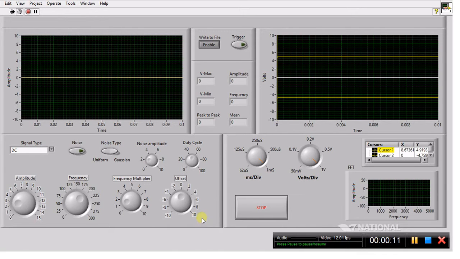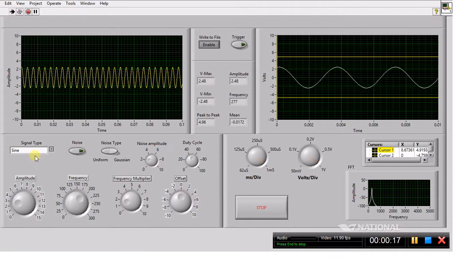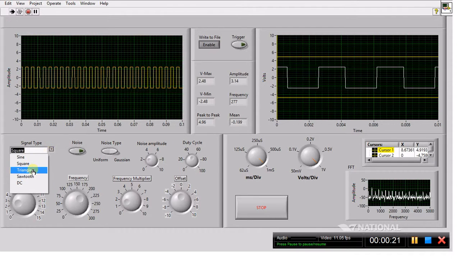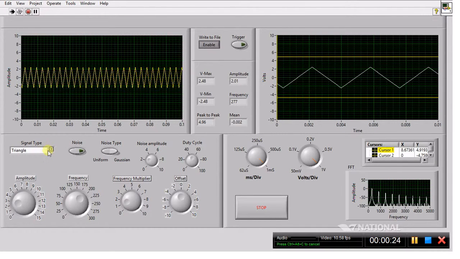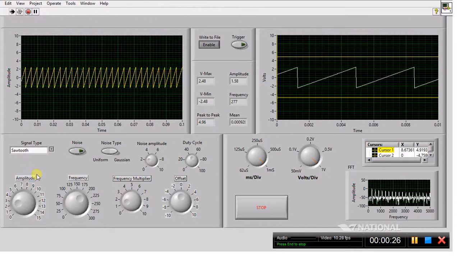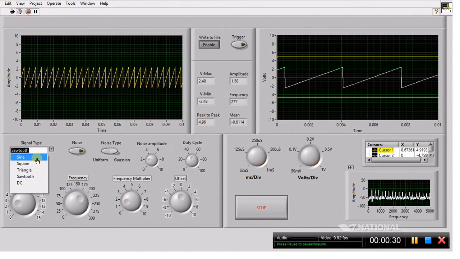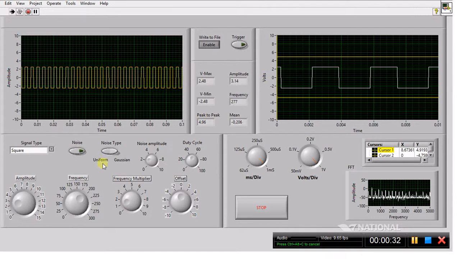Let's see, so it's running right now, running a DC signal. Let's roll through the different signal types that I have here. There's a sine wave, square wave, triangle, and a sawtooth, and then we saw the DC already. Let's go to square so I can demonstrate.